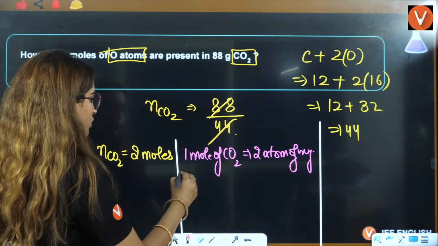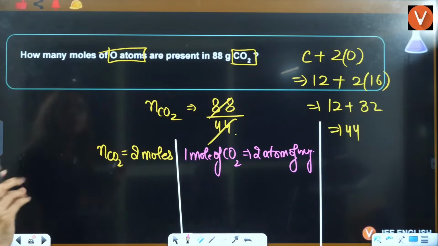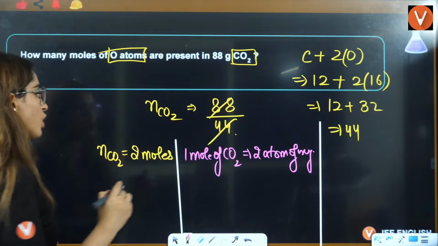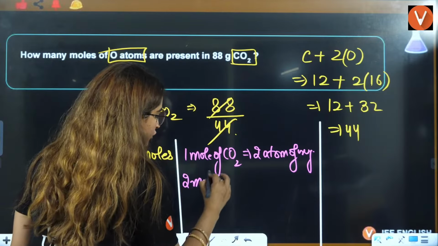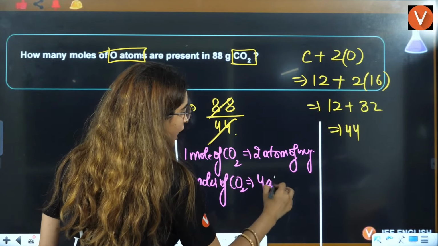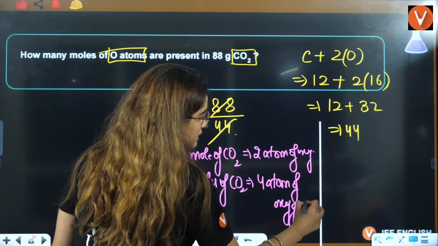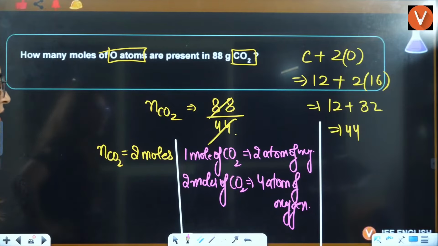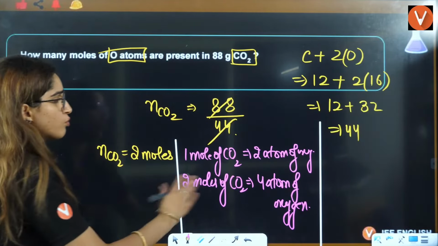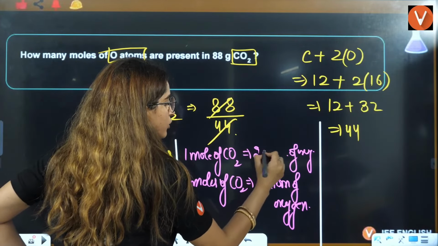If you talk about 2 moles of CO2, how many moles of atoms are present in 88 gram of CO2? So 2 moles of CO2 will have 4 atoms of oxygen, so the answer is going to be 4.